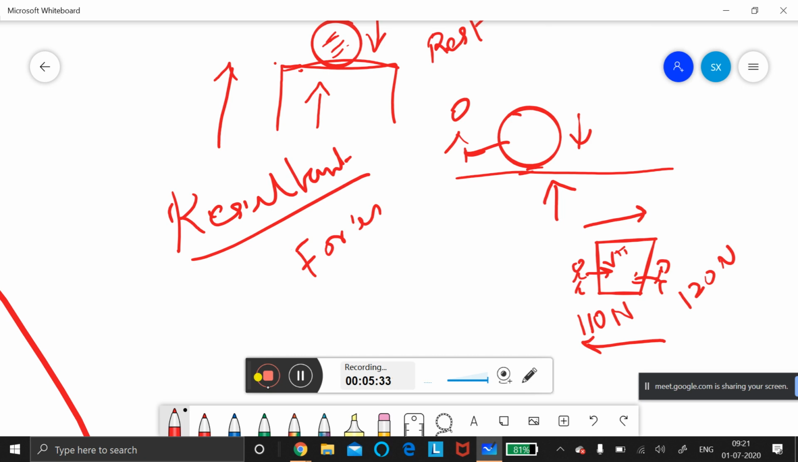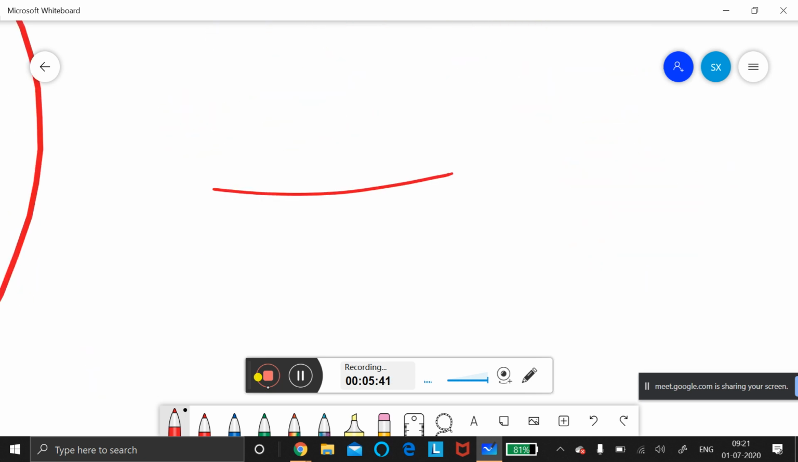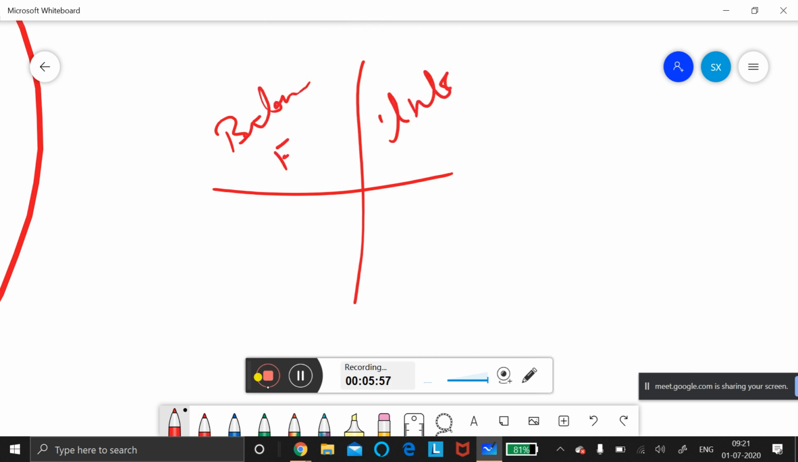So today, what we are going to mainly learn: we have learned many types of forces, contact forces and non-contact forces. In contact force, what all we learned: muscular force, frictional force, mechanical force. And magnetic forces will come under non-contact force. We have learned that, remember that. Today, what we are going to learn is balanced and unbalanced force. Okay.